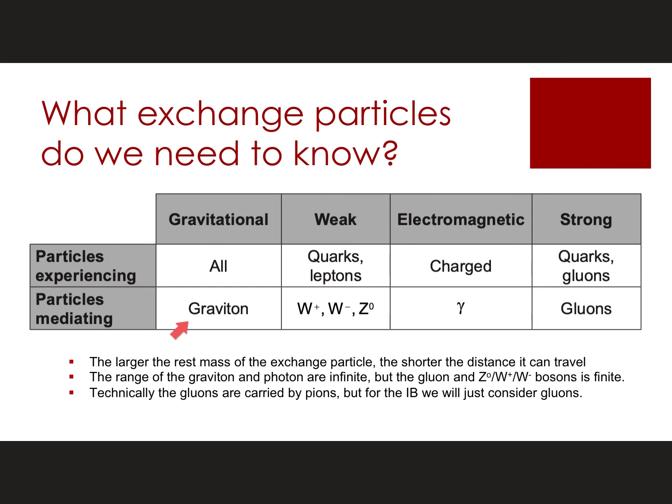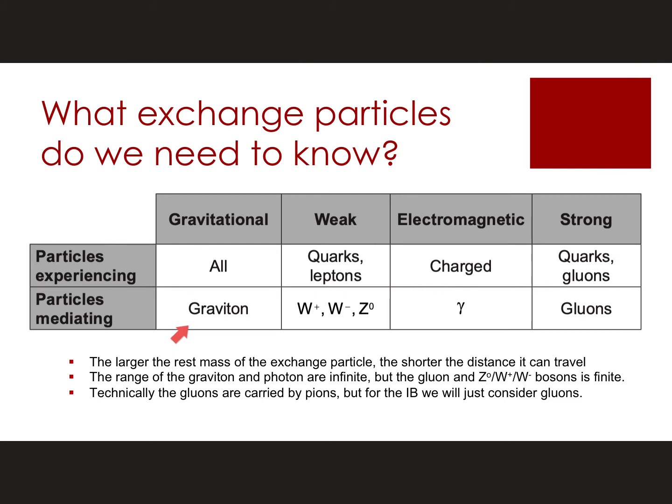If I'm going to get a gravitational force, then the exchange particle we're talking about is the graviton. Weak force, we'll talk a little bit later in another video about what it works on. Electromagnetic, I'll point out here that this includes both charges, magnets, and their interactions. So if you've ever used the phrase electrostatic, that is a subsection of this electromagnetic. That is just due to charges. But as Faraday and Maxwell pointed out later, they're all connected. And finally, we have the strong force here. And again, we'll talk more specifically on this in another video.